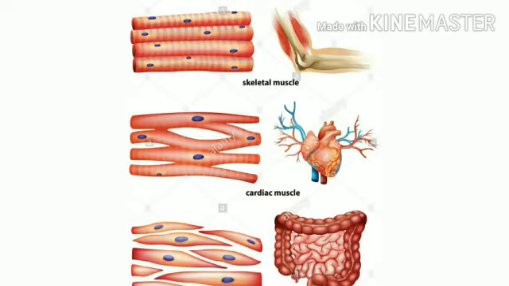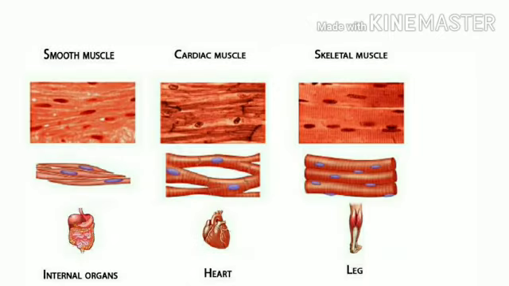Now, depending on their structure and location, the muscle tissue is divided into three: skeletal muscle, smooth muscle and cardiac muscle. Skeletal muscle is called so because it is closely associated with the skeleton of an organism. It is also called striated muscle because under the microscope we see dark and white patches alternating with each other.